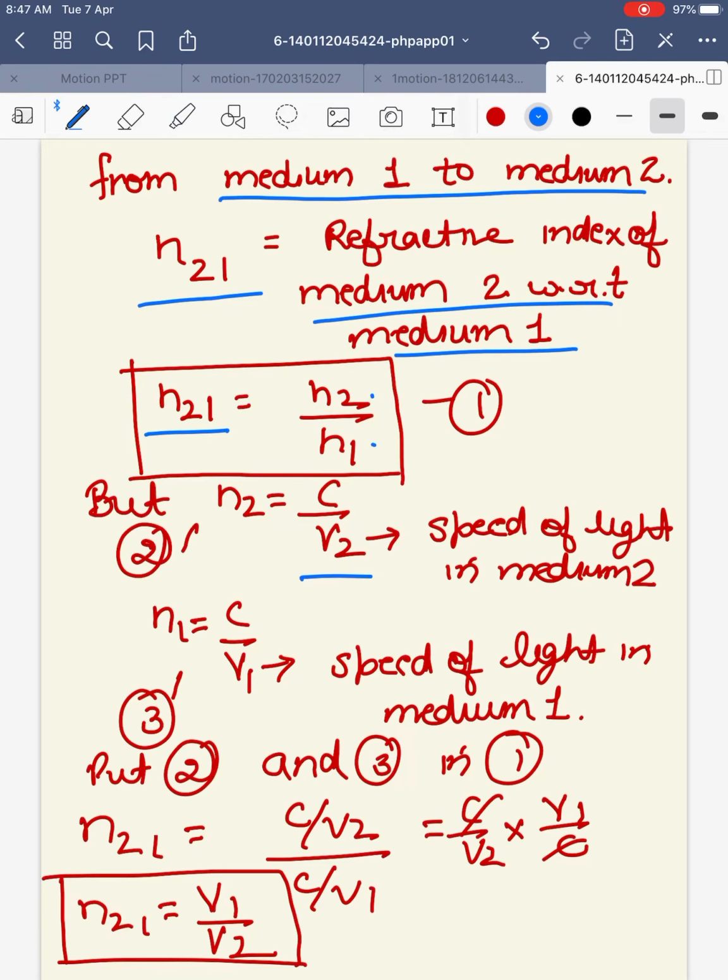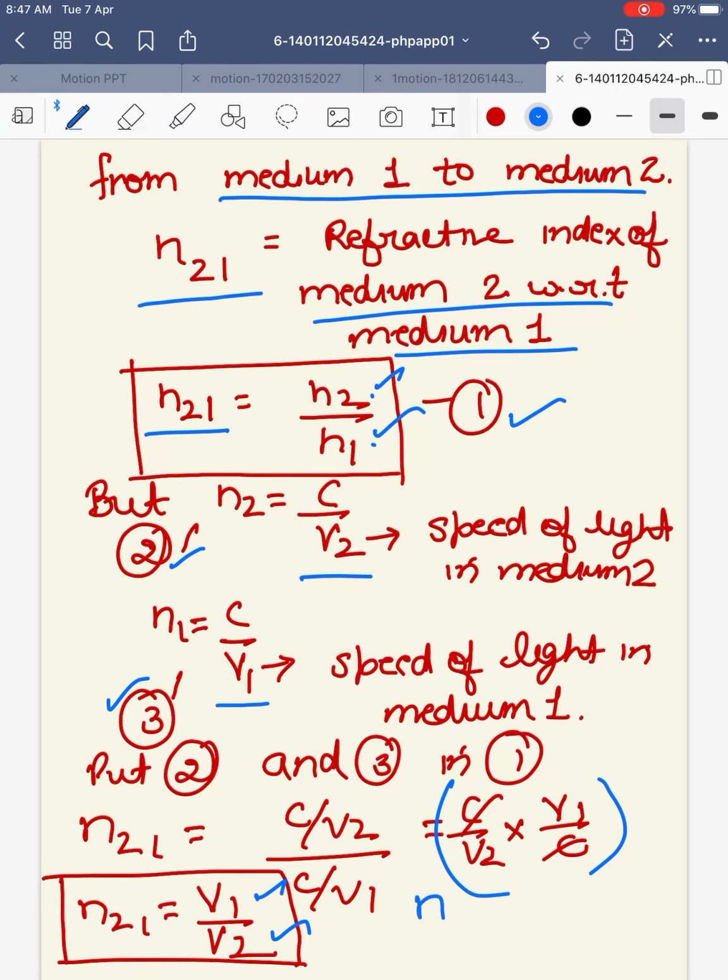Similarly, n1, the refractive index of medium 1, would be c by v1. We put these two values, equations 2 and 3, in our equation 1. So n21 becomes c by v2 divided by c by v1. The denominator goes to the numerator reversed, and c and c get cancelled. So n21 is v1 by v2. So the refractive index of medium 2 with respect to medium 1 is n2 by n1 or v1 by v2.